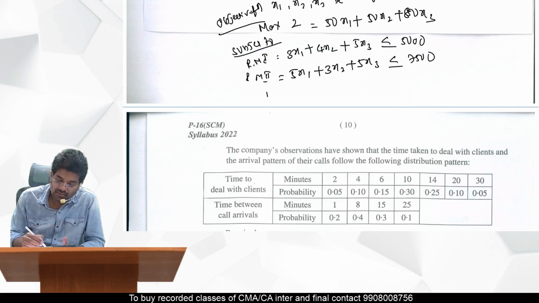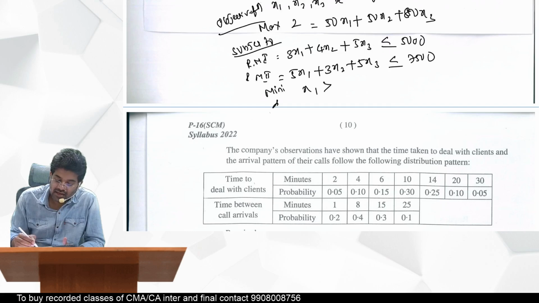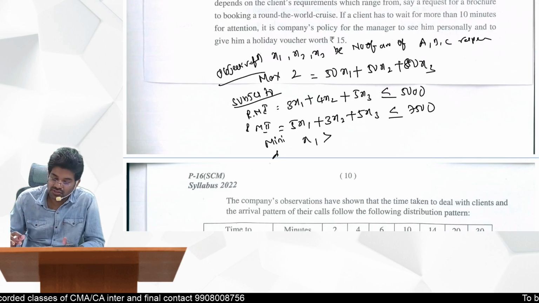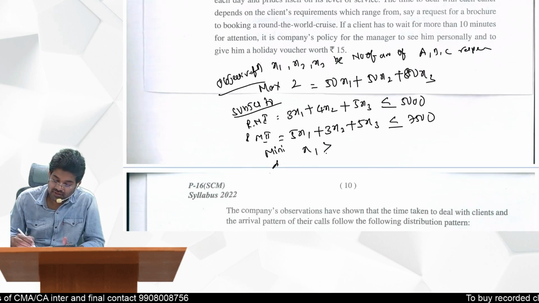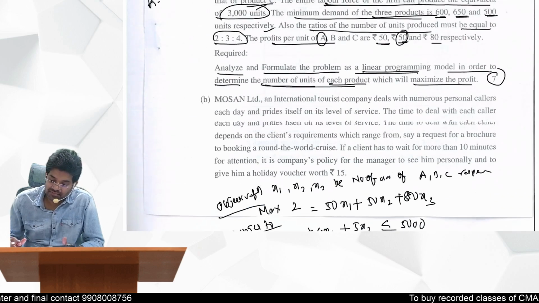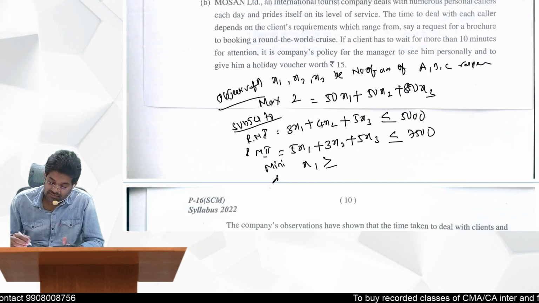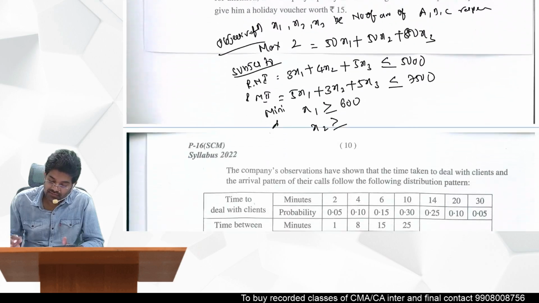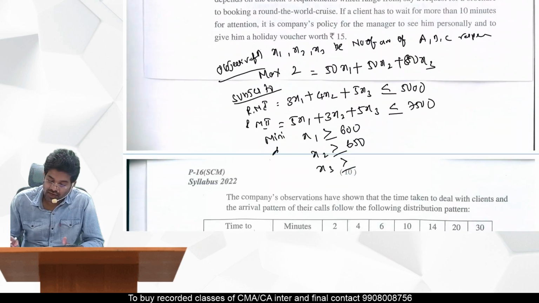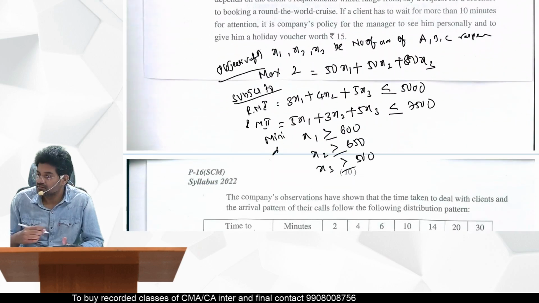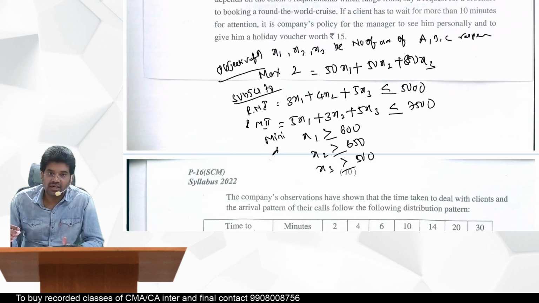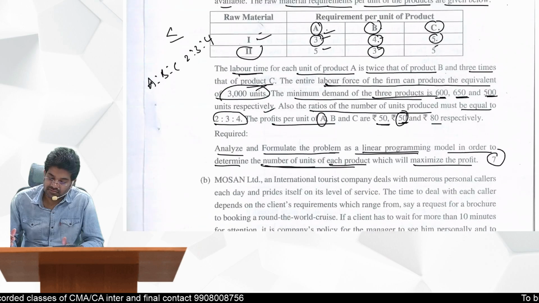So, the minimum demand condition: x1 greater than or equal to, minimum means always use the greater than or equal to symbol, minimum 600. x2 greater than or equal to 650. x3 greater than or equal to 500. Right, so this condition is done.